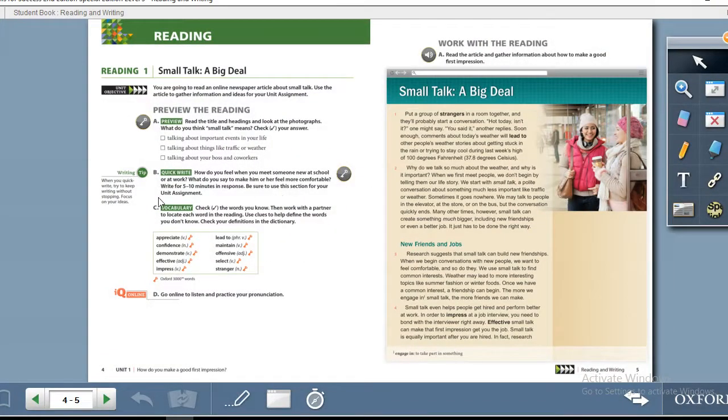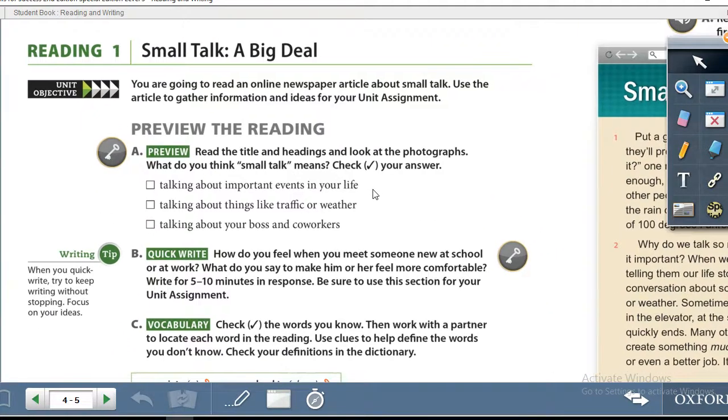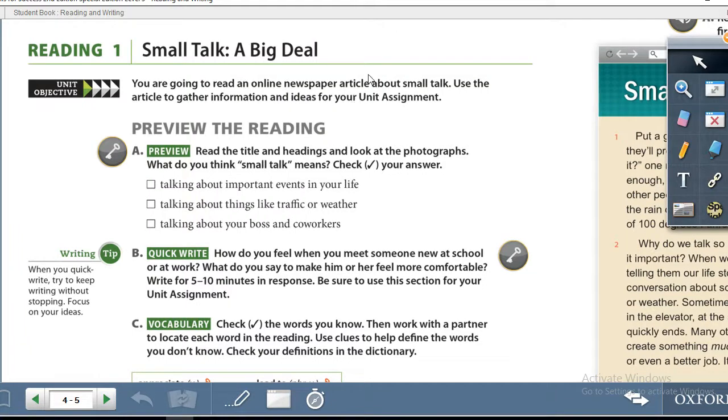Unit 1, Level 3, Reading 1. Small talk, a big deal. That is the name of the reading. You are going to read an online newspaper article about small talk. Use the article to gather information and ideas for your unit assignment.